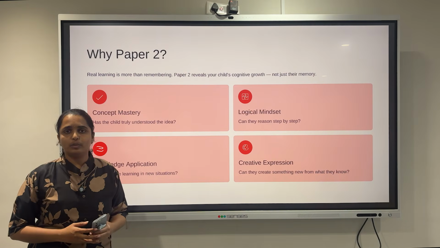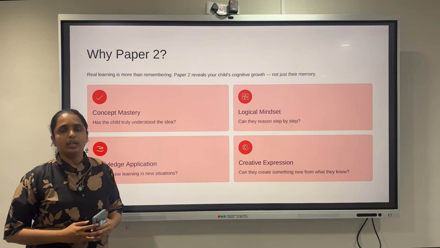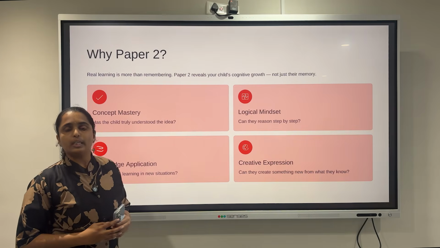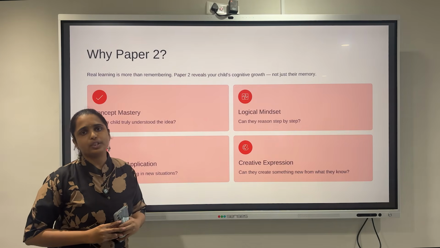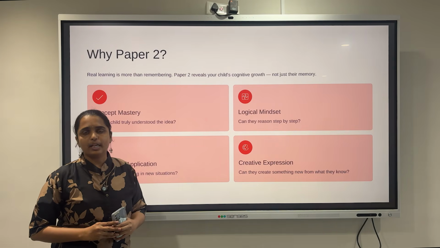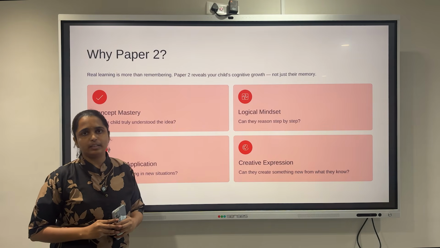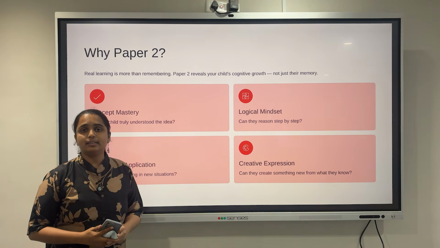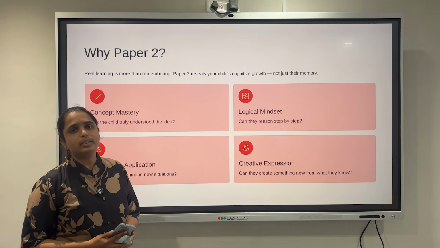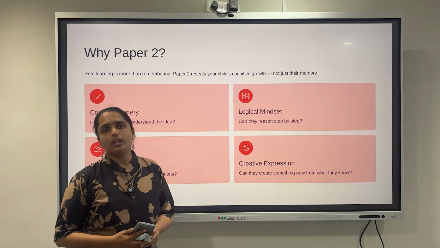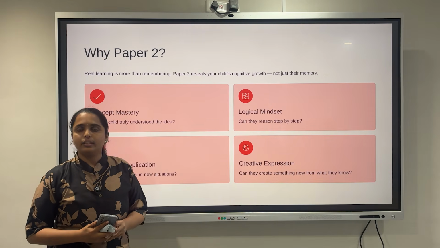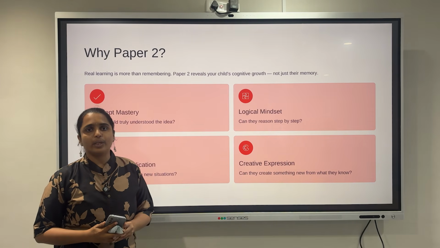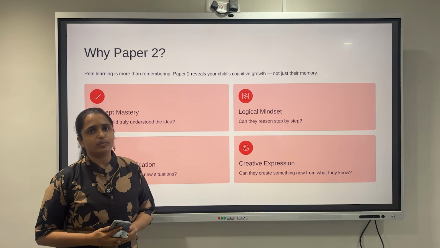Many parents may wonder why paper 2 has been included. The purpose of education today is not only to check how much a child has memorized, but to understand how well the child understands the concept, how they think, how they solve problems and how they apply their learning to real life situations. Paper 2 has been specially designed to assess these important life skills. Through this examination, we also evaluate speed, accuracy, time management, logical, creative and problem solving skills of a child.